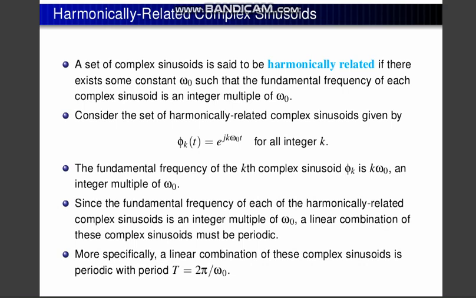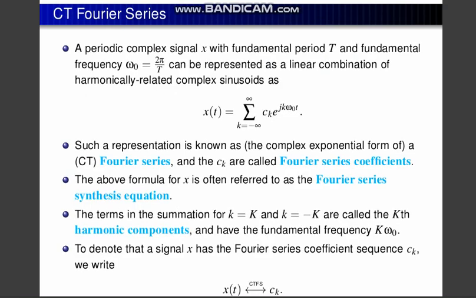Now, what about the CT Fourier series? Fourier series means continuous time Fourier series. CT means continuous time. That is the main objective of this lesson, that we have to learn what the CT Fourier series is. Here you can see that the fundamental period is T, and the fundamental frequency omega naught is 2 pi by T, and you can represent this linear combination like that.